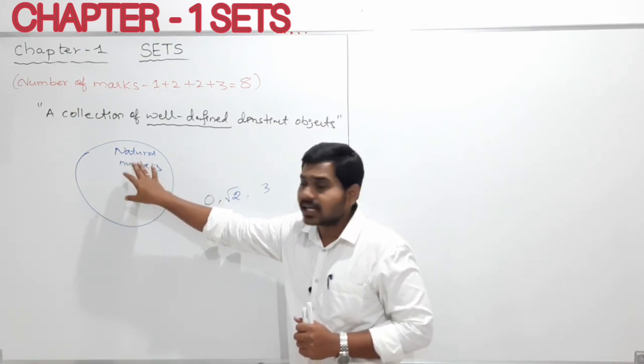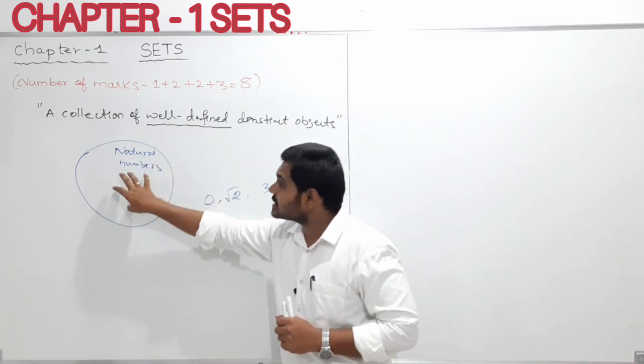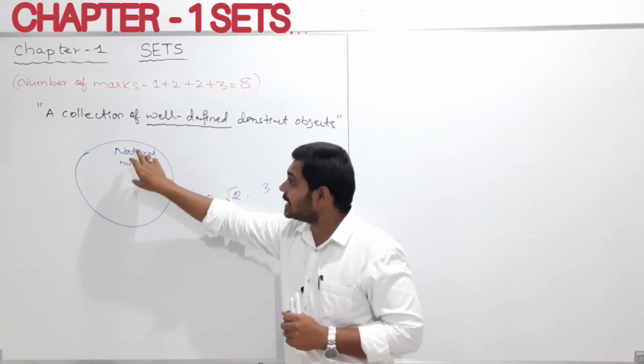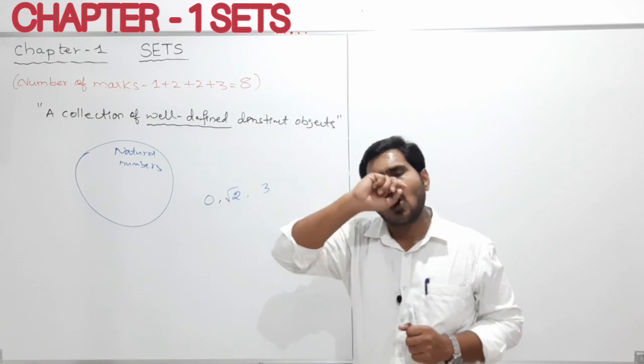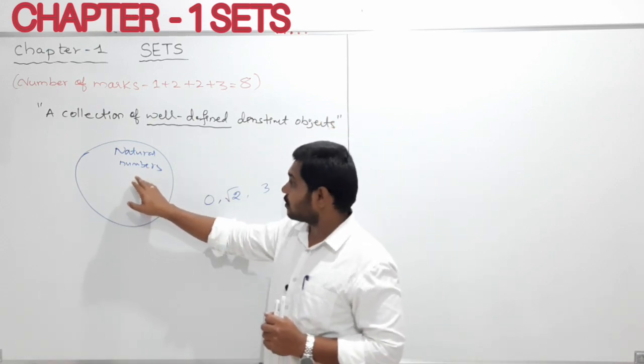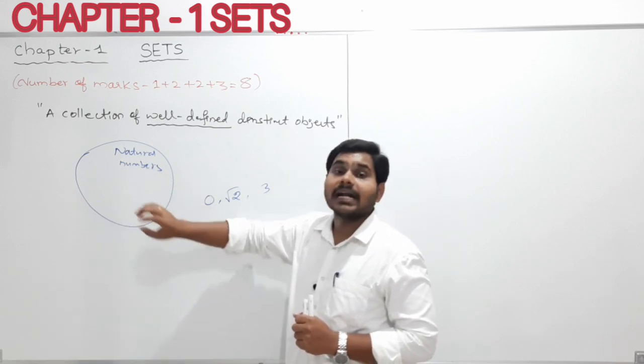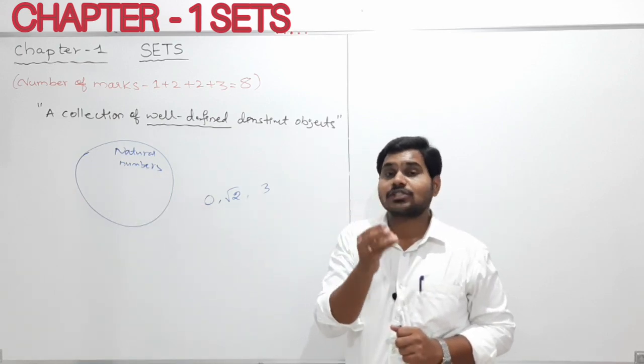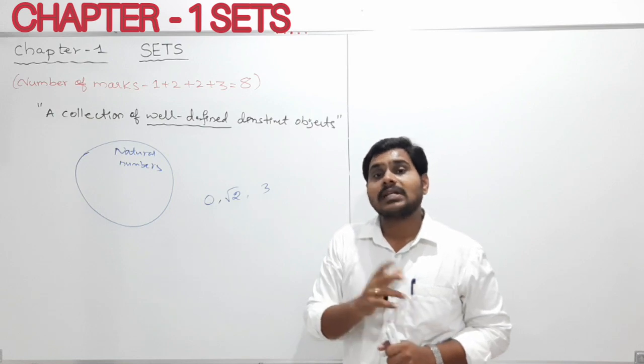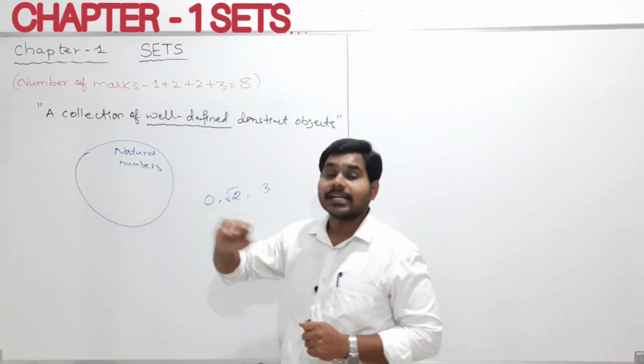This is the one collection I gave you. This container contains the collection of all the natural numbers. Like I already told you, in this container all the natural numbers are there.